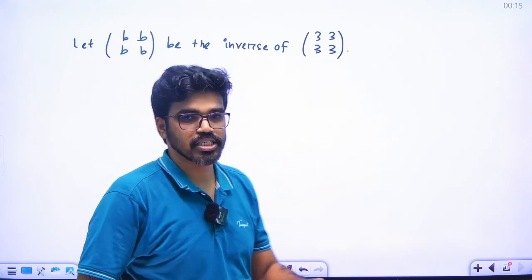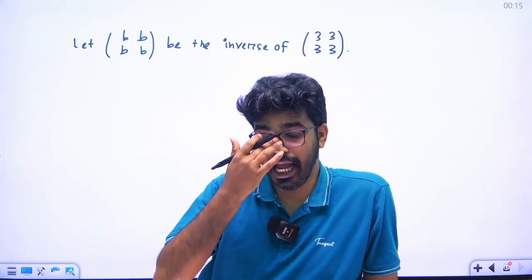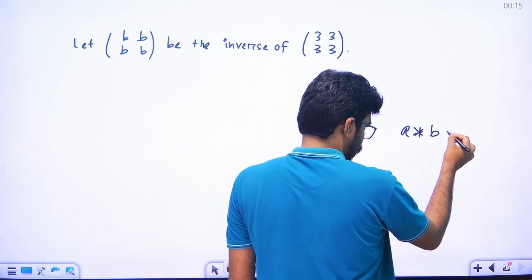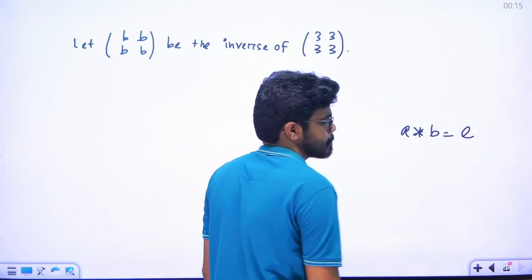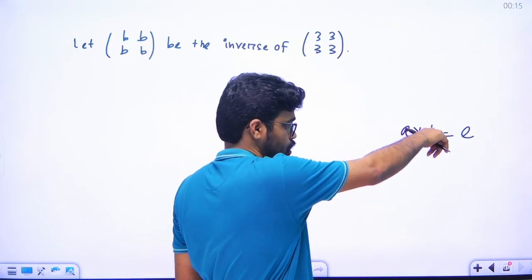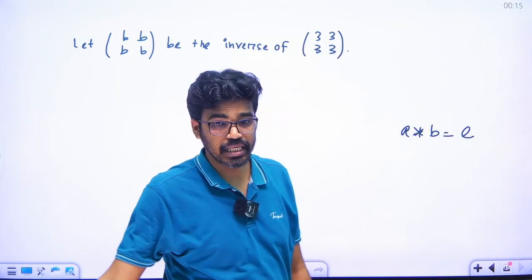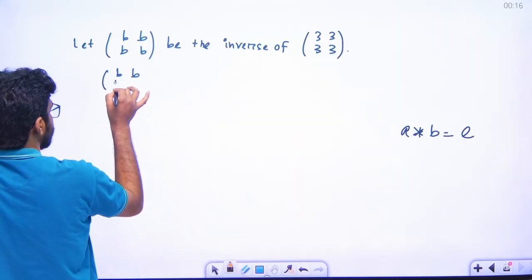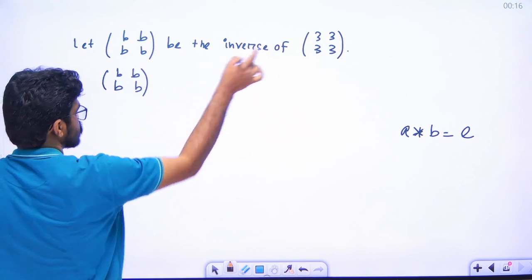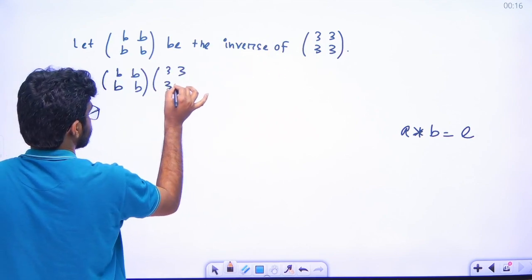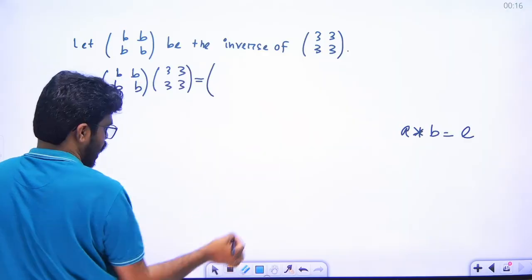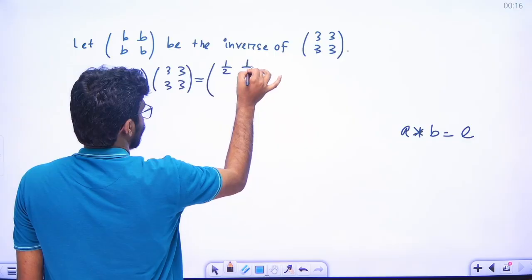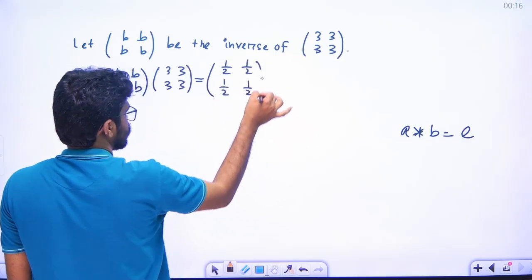Now recall the definition of inverse of an element. An element A is said to be inverse of B if A star B is equal to E. So B B B B is the inverse of this 3 3 3 3. So this is equal to identity. What is the identity element? We get 1 by 2, 1 by 2, 1 by 2, 1 by 2. So this is the identity element.